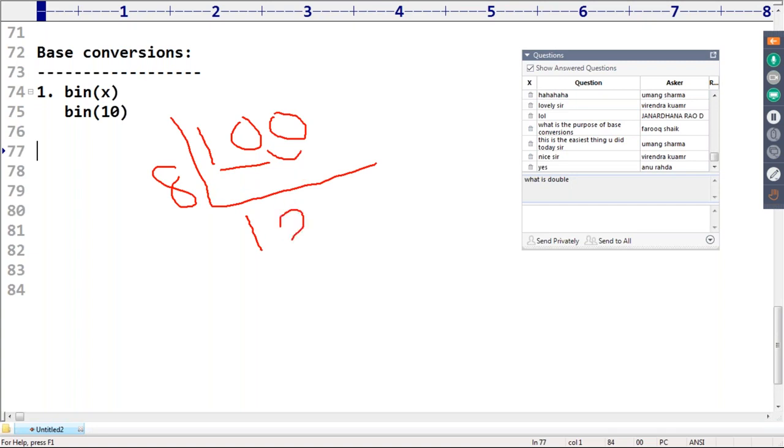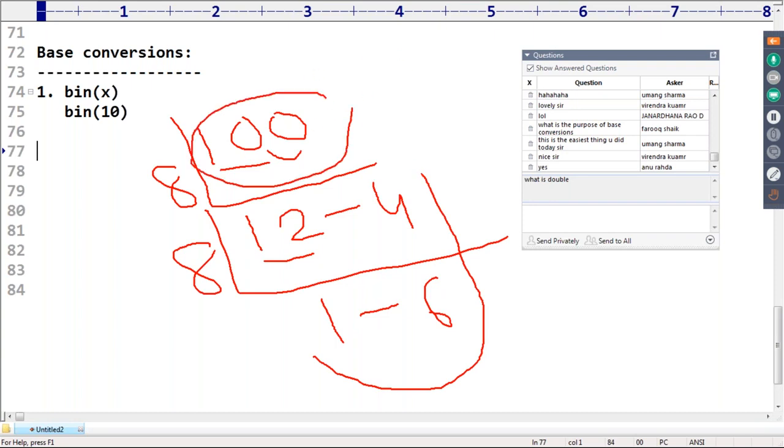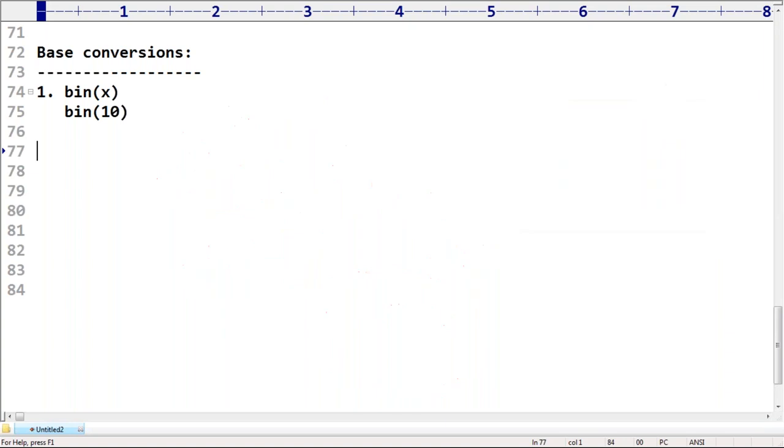Then 8 twos are 16, and 4 is the remainder. Next, 8 one time, and 6 is the remainder. So 164 is the octal equivalent of decimal 100. Are you getting it?